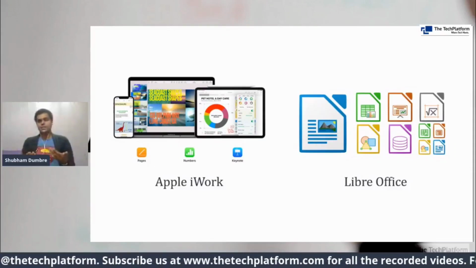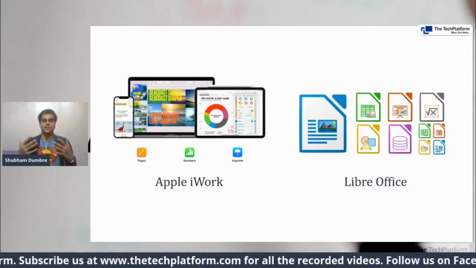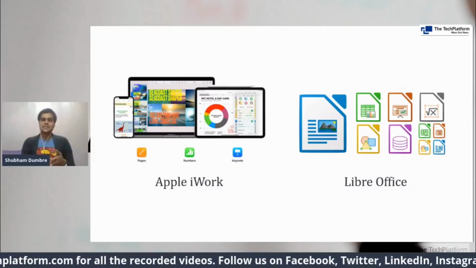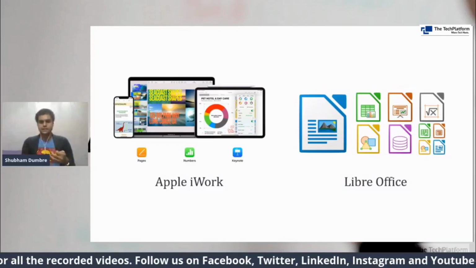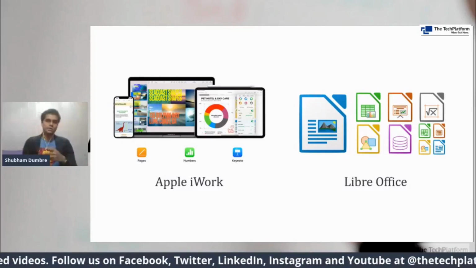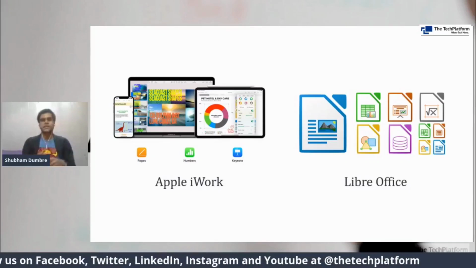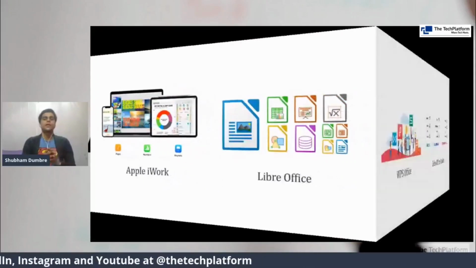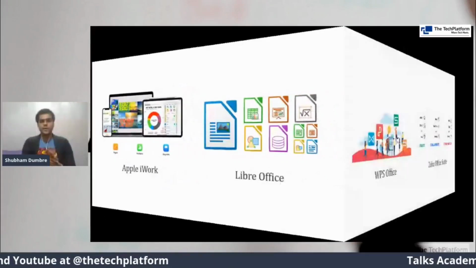The thing is, the interface is not that great compared to Apple or Microsoft or Google, but yes, the overall use cases are simple, and if you want to switch to some budget friendly application, definitely LibreOffice is a must try. So the next one is LibreOffice. Thereafter we come to WPS Office and Zoho Office Suite.